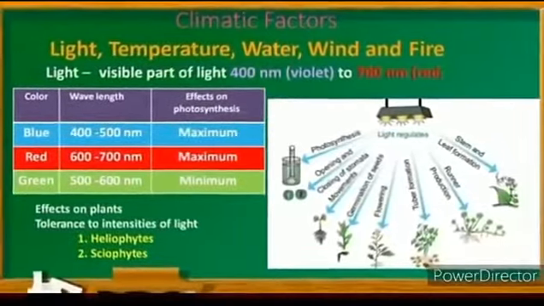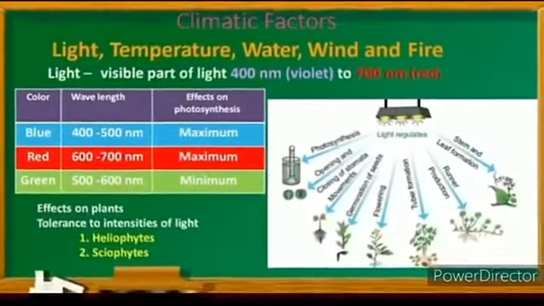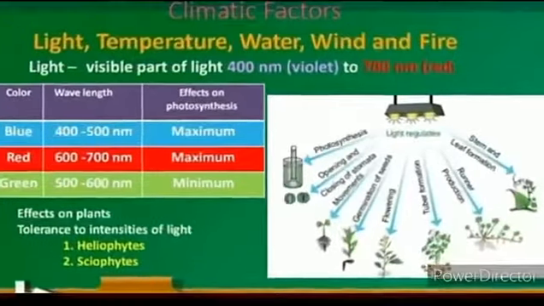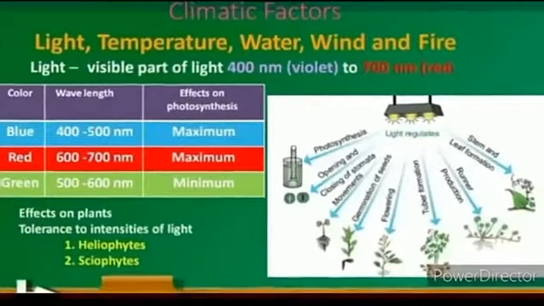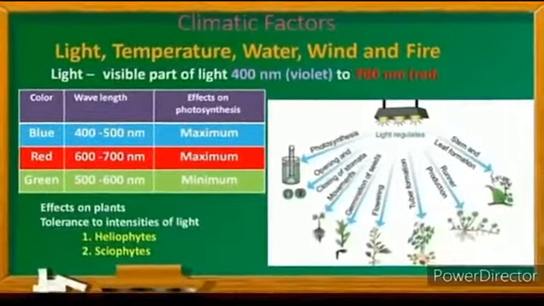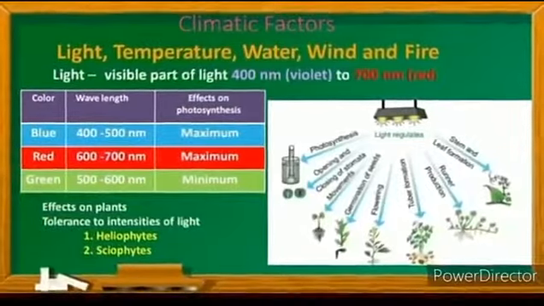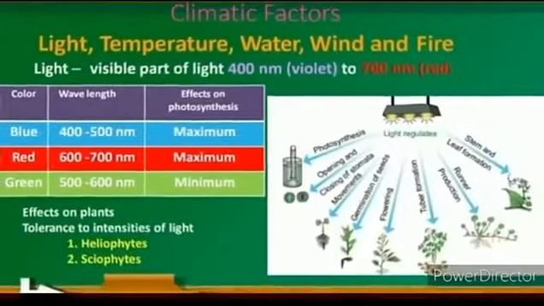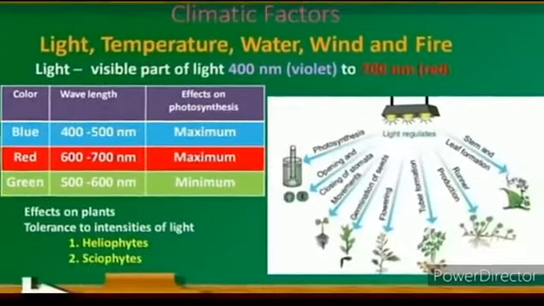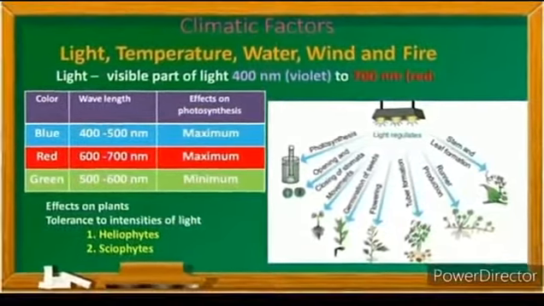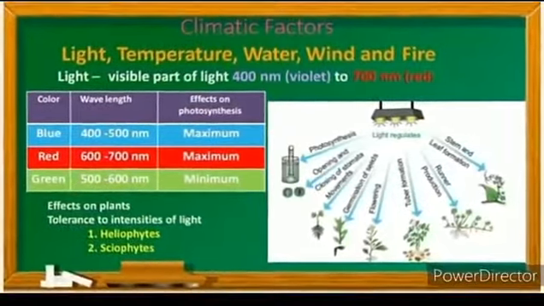Light is a well-known factor needed for the basic physiological processes of plants such as photosynthesis, transpiration, seed germination, and flowering. The portion of the sunlight which can be resolved by the human eye is called visible light. The visible part of light has a wavelength of 400 to 700 nanometers. That is, 400 nanometers is violet and 700 nanometers is red. So it ranges from violet to red.